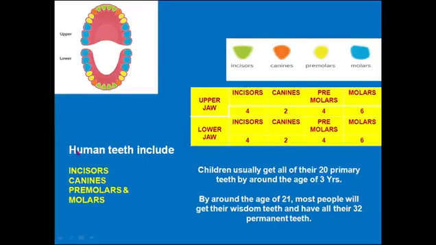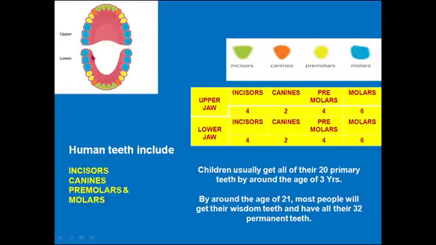So human teeth include incisors, which are used to cut the food, and canines, which are used to tear the food. Premolars are used for chewing, and molars are used for fine chewing.